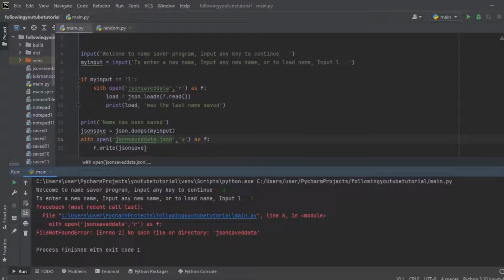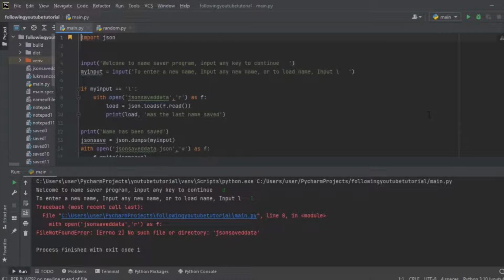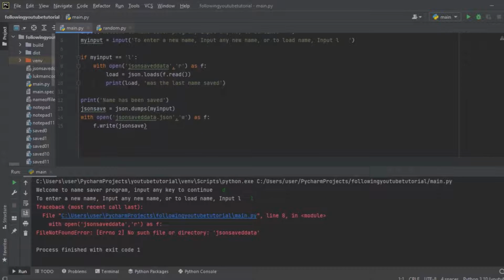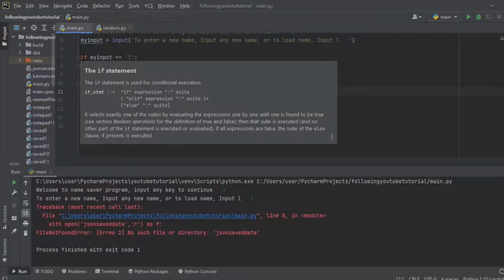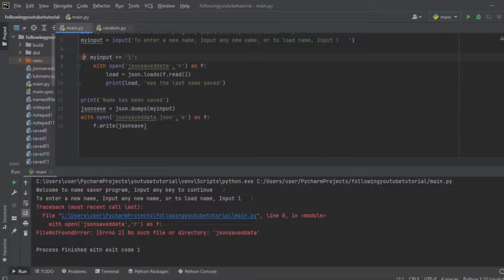We forgot to do something right over here. We are supposed to create another condition, if. So here I forgot to create an else. I said that right over here we are going to create a condition, and I forgot to input. I said that if we input the letter L, we are going to load the data, and if we did not input it, we are supposed to write else right over here. That's the mistake.